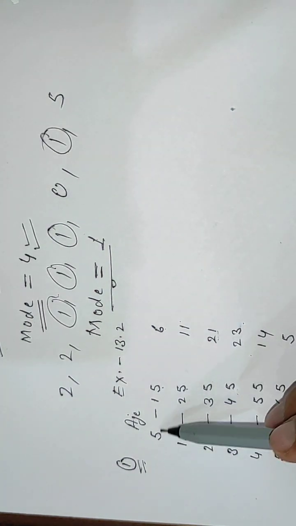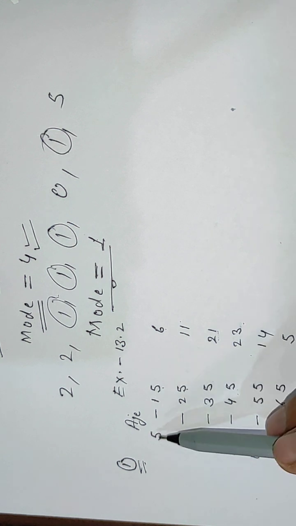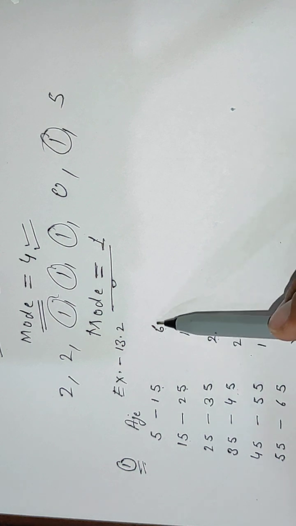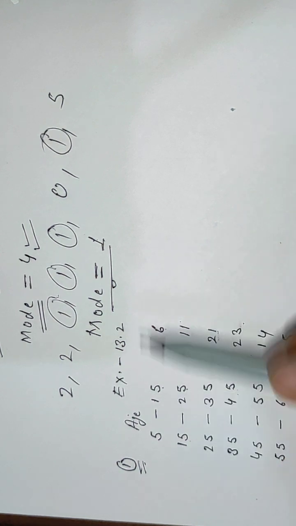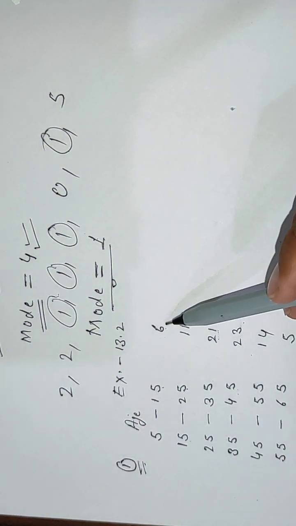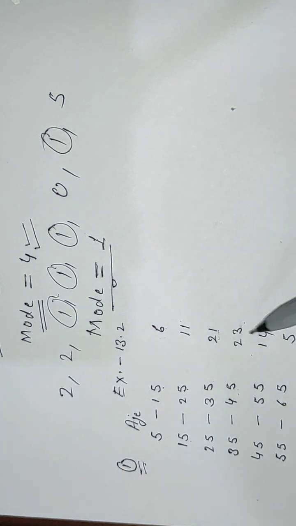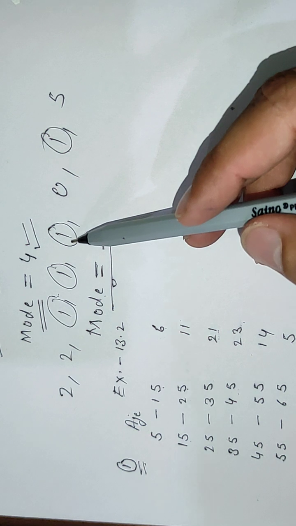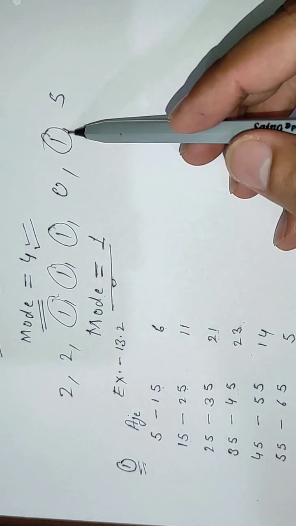You can see this is a grouped data because here grouping is made. 5 to 15 means age group of 5, 6, 7, 8, 9, 10. Overall 6 patients were lying in this age group. Now we cannot tell its mode just by viewing, because what is mode? Mode means the number which is repeating more number of times than the others.